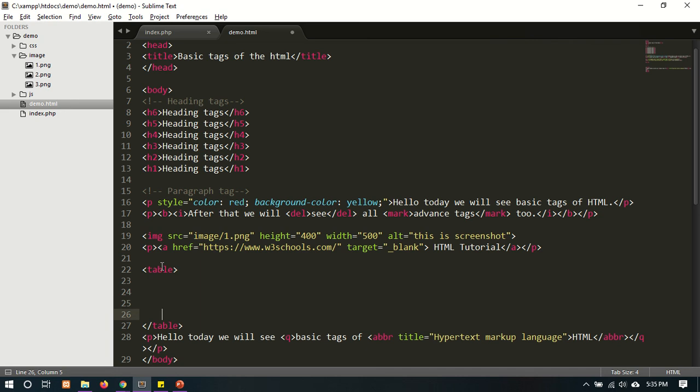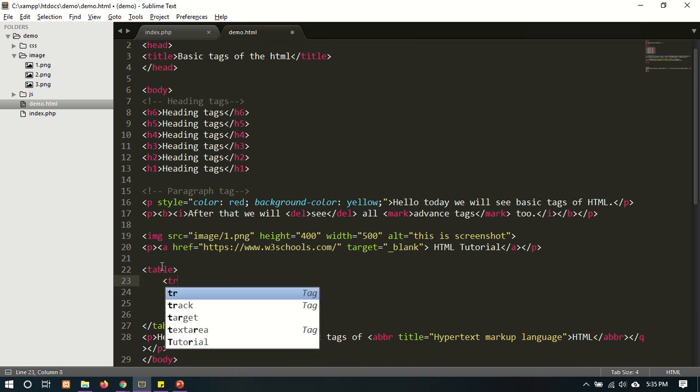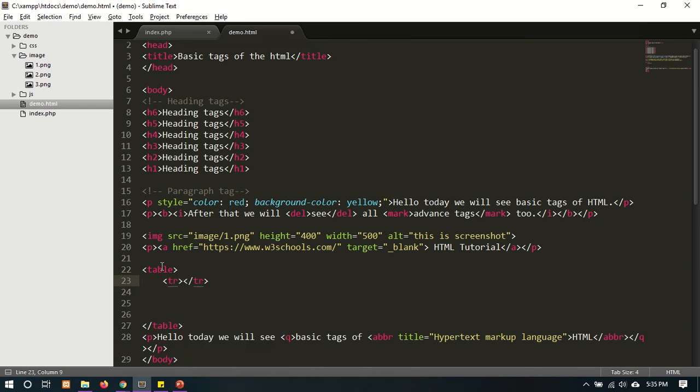In table, there are two sections, the table heading and the table body. In table, there are columns and rows. For giving the columns, we use th, or table heading, and for the row we use the tr tag. It is used for table rows.